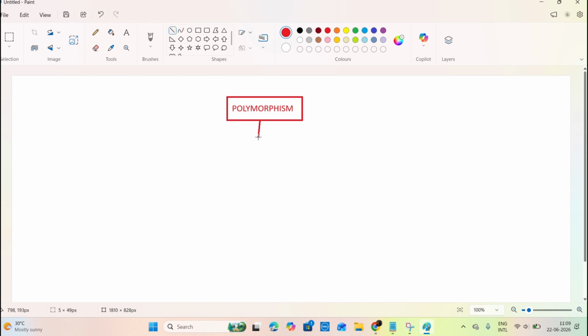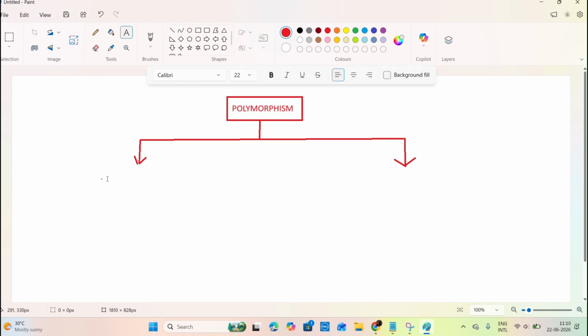How many types of polymorphism are available? There are two types. The first one is compile time polymorphism. The second one is runtime polymorphism.